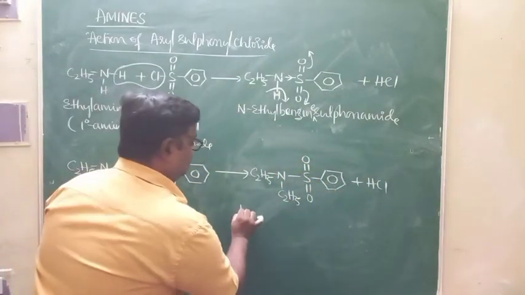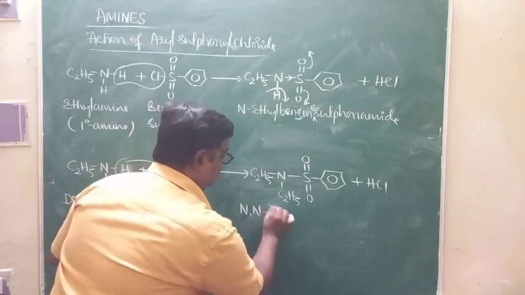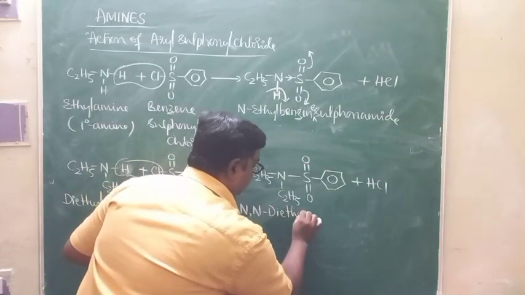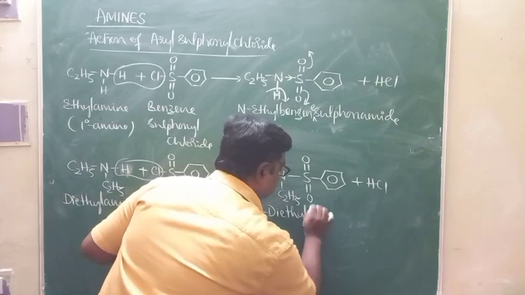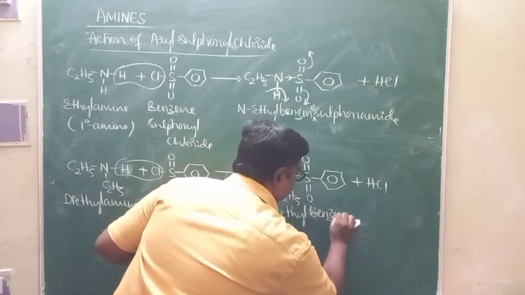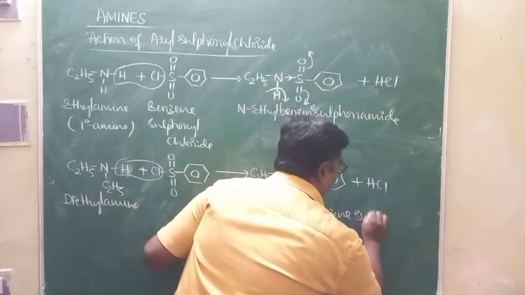This is N,N-diethyl benzene sulfonamide.